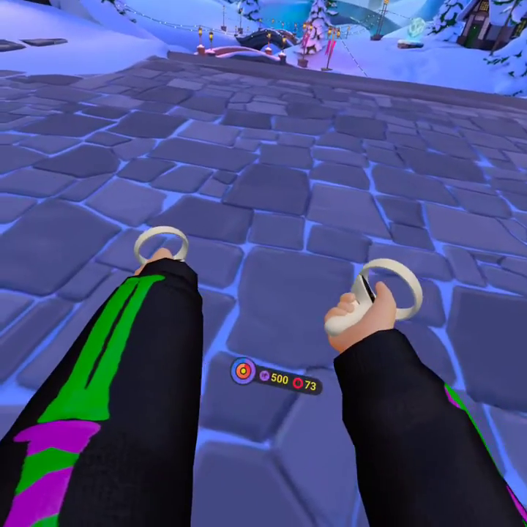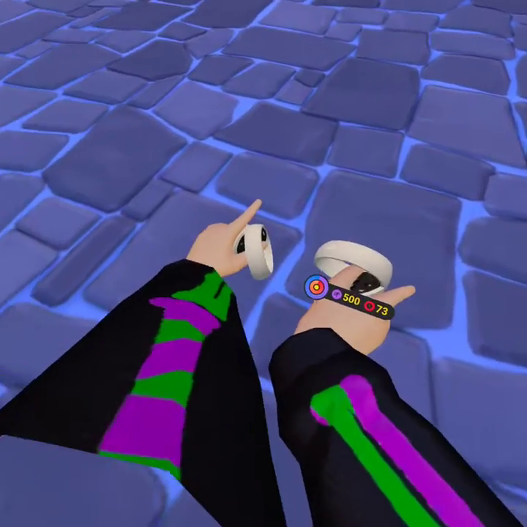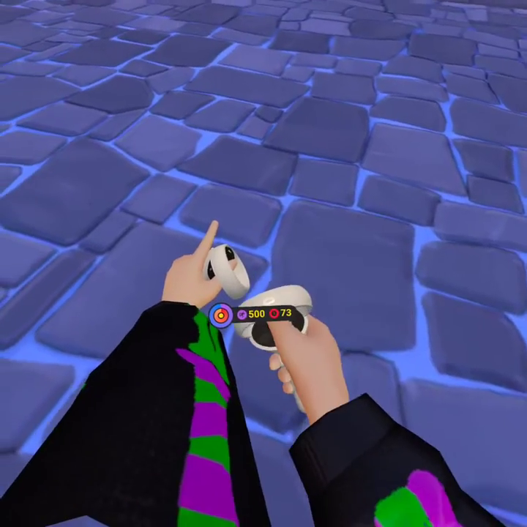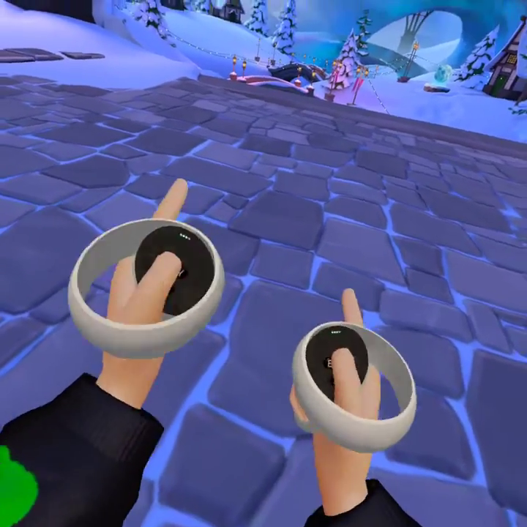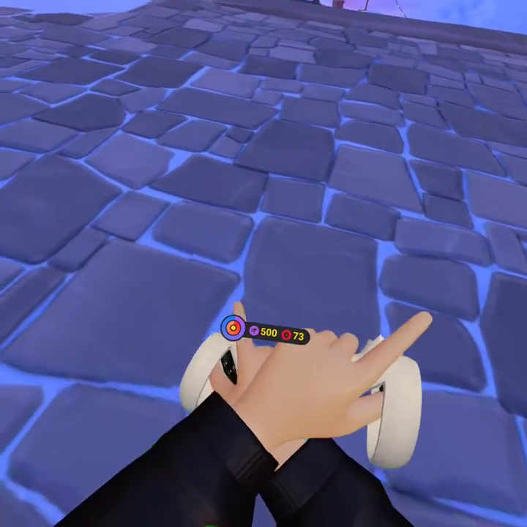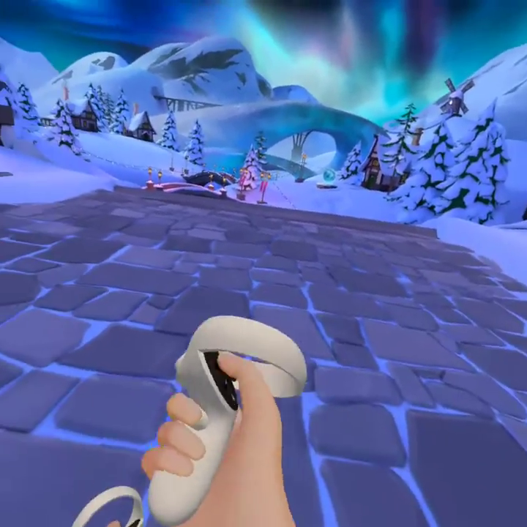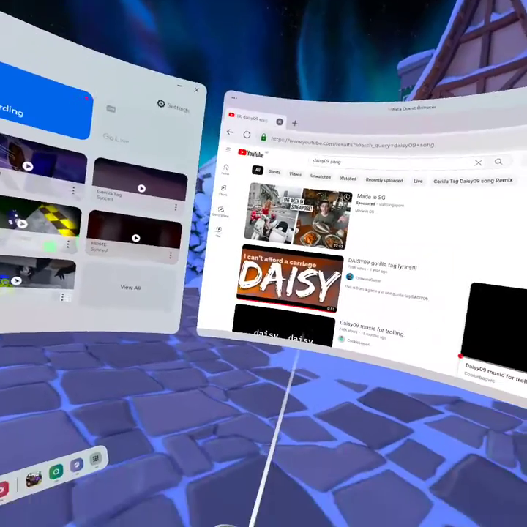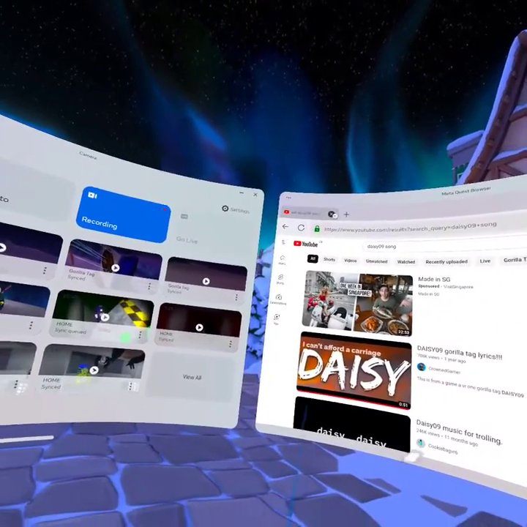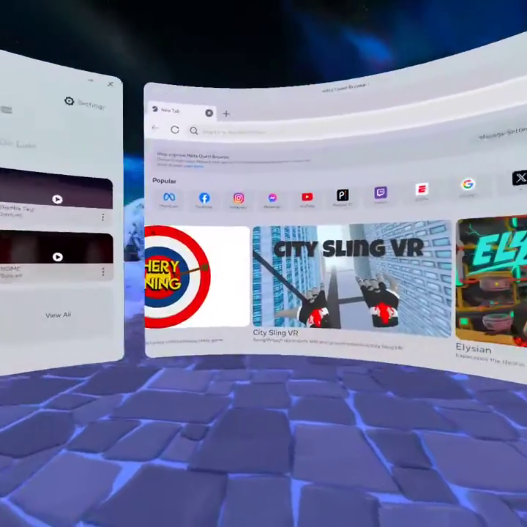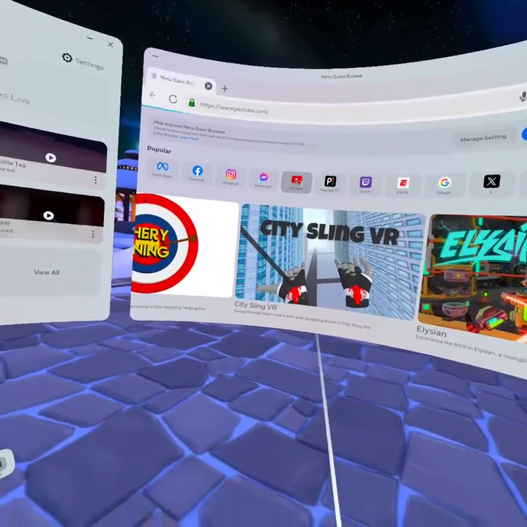Yo, what's up guys? So today I'm going to be showing you how you can get a free soundboard in Gorilla Tag. No PC and no phone, so you don't have to push it in your head strap or by where your nose is.